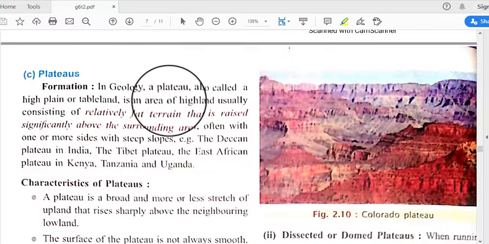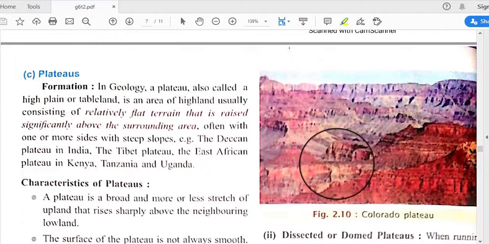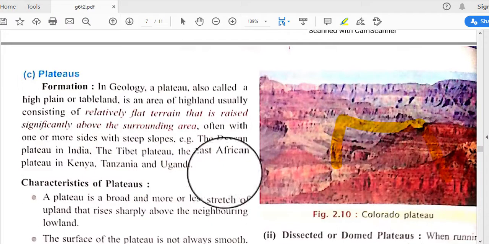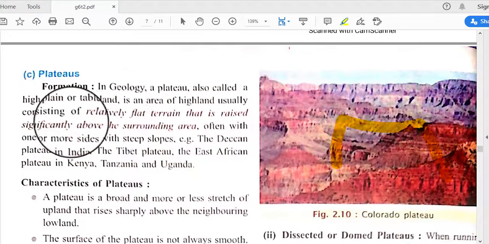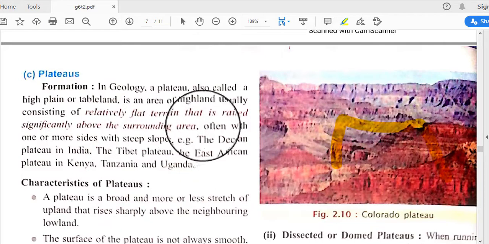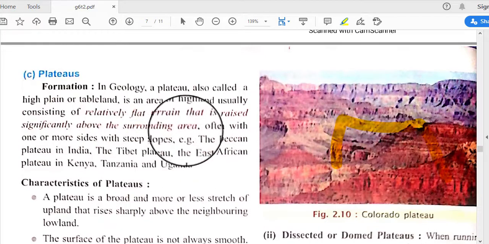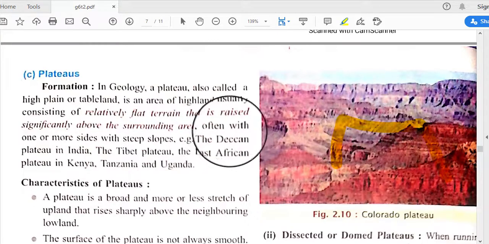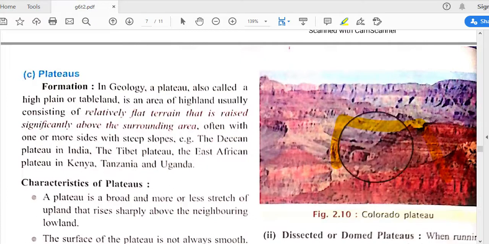Okay, so next is plateaus. In geology, a plateau is also called a high plain or tableland. It looks like a table, that's why it is called a plateau. It is an area of highland usually consisting of relatively flat terrain that is raised significantly above the surrounding area, often with one or more sides with steep slopes, and the slopes are very steep in nature.